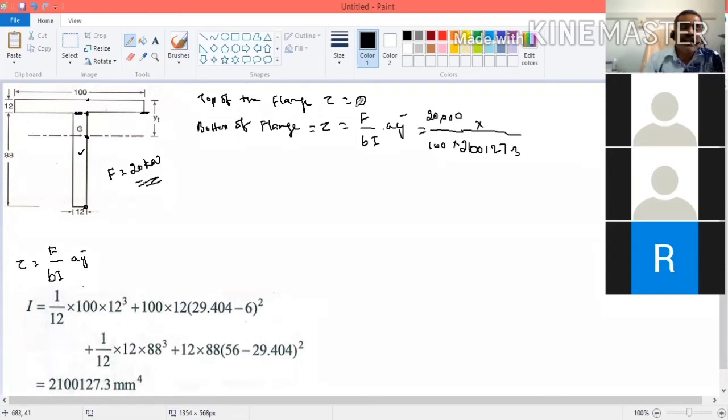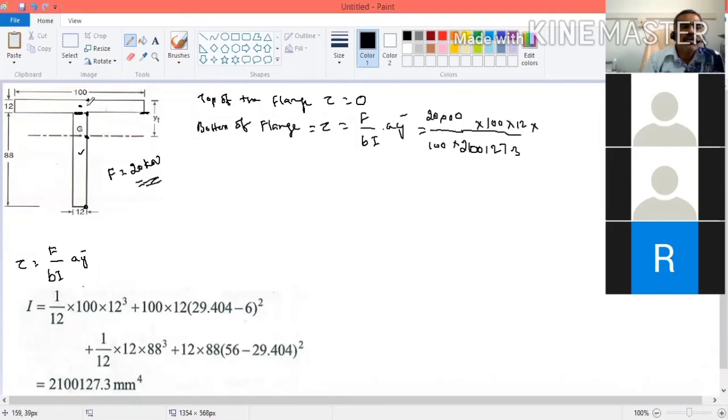Then multiplied by area. So we are taking the axis at the bottom of the flange. So what is the area above? This is 100 into 12. 100 into 12 is the area. Multiplied by, now for the flange area, what will be the center of distance? This will be the center of distance.